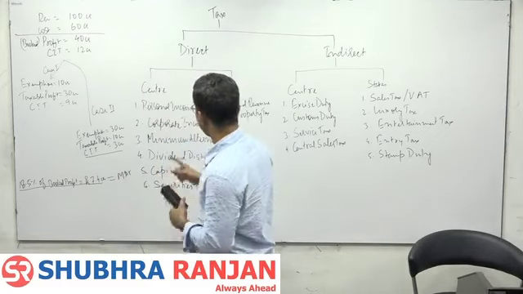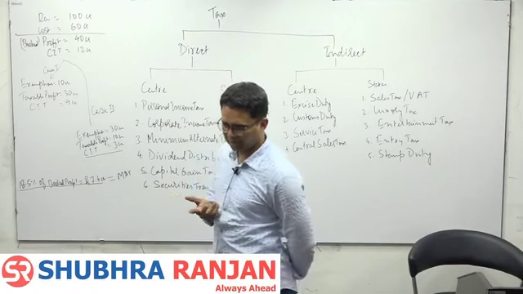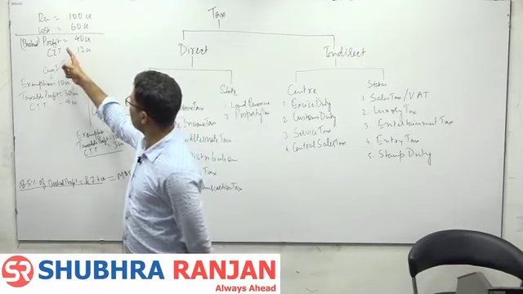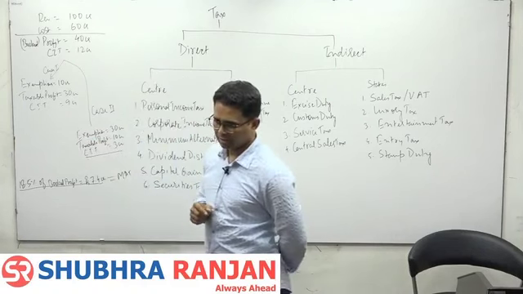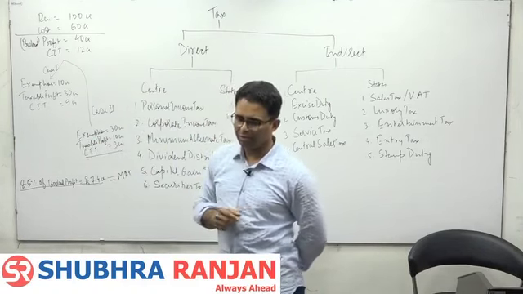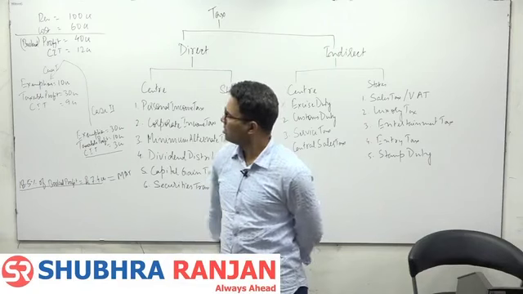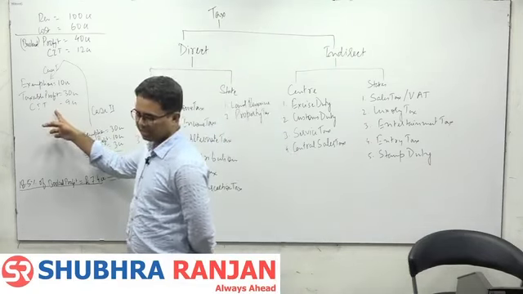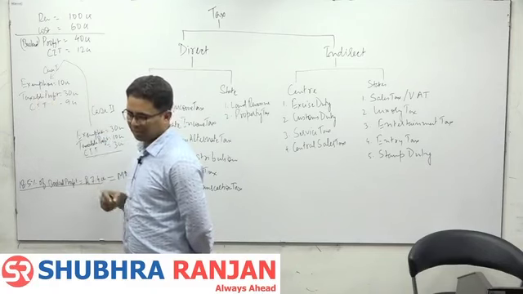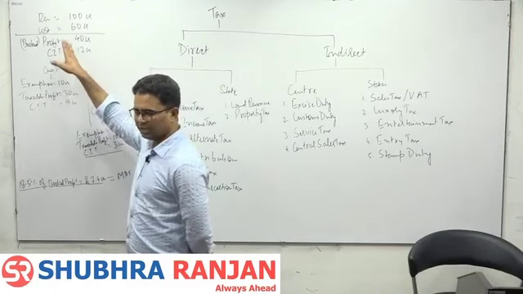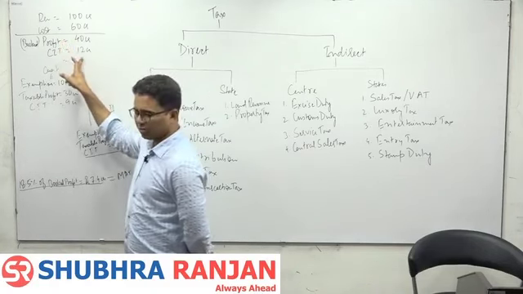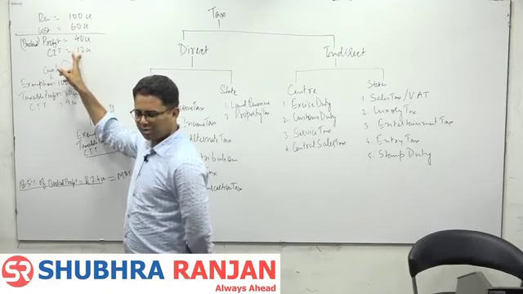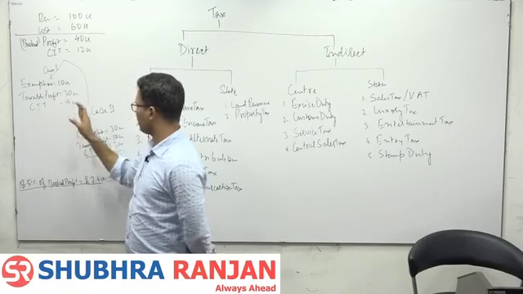CIT, corporate income tax, is at a rate of 30%. Sorry, CIT is levied on taxable profit. So here we didn't show any exemptions, so the tax was 12 crore. Now we are showing exemptions, and the tax is 9 crore. Here it is 3 crore.